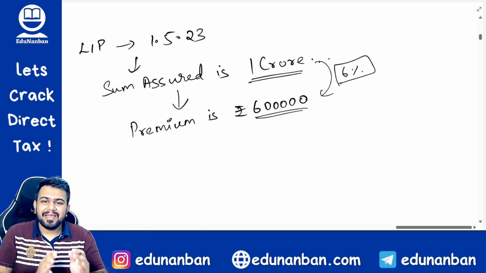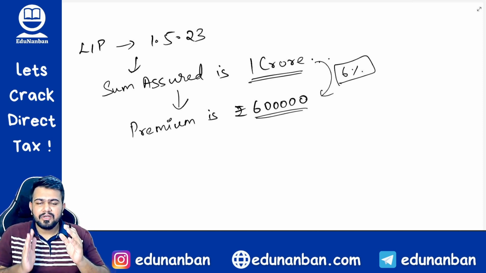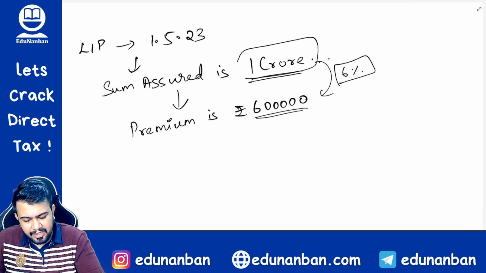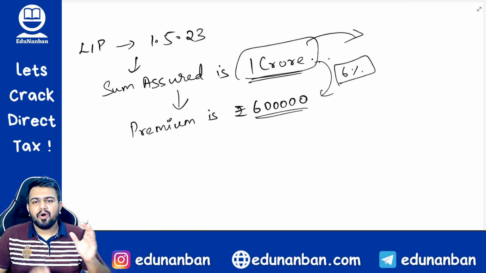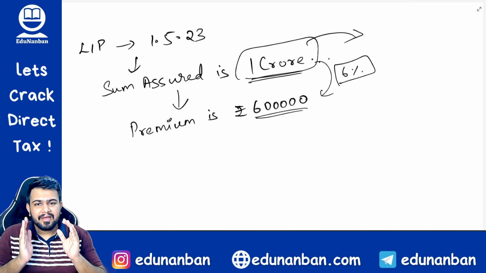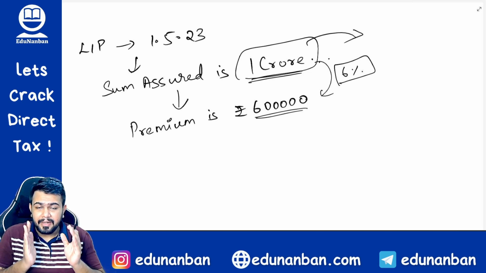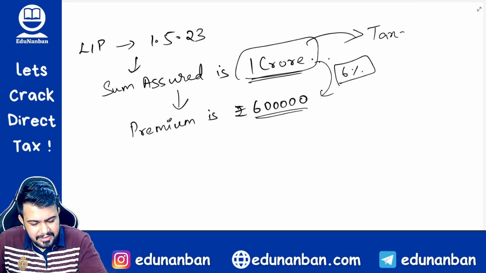So is it within the limits? Answer is yes. It is within the limits that we discussed earlier. So according to the earlier provisions, this entire 1 crore, if it is received by the assessee, or whatever maturity amount is there, will be completely exempt from tax under section 10(10D). This was the earlier provision. But now what has happened? Now this 1 crore rupees has become taxable.